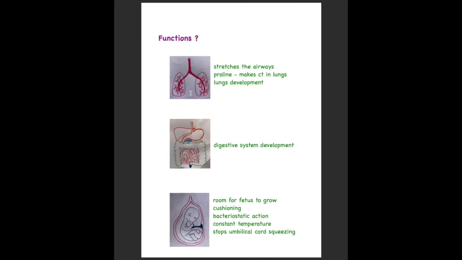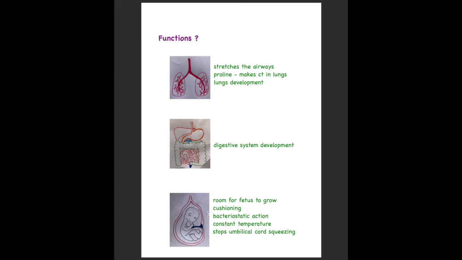Now, what are the functions of amniotic fluid? It helps in the development of lungs by helping in stretching the airways. It also provides the fetus with the amino acid proline, which helps in making the connective tissue in the lungs and in general helps in the development of the lungs. Next, it helps in the development of the digestive system, and the most important is that the amniotic sac provides room for the fetus to grow.